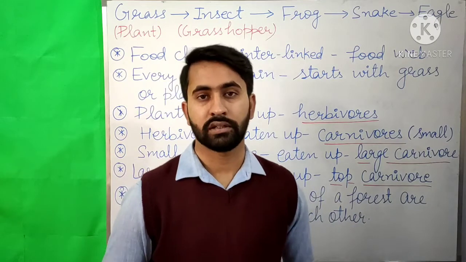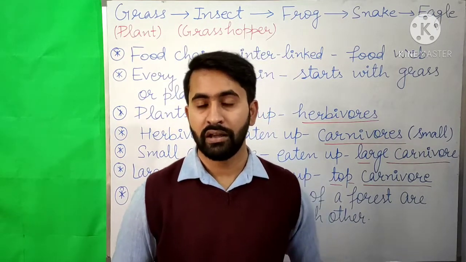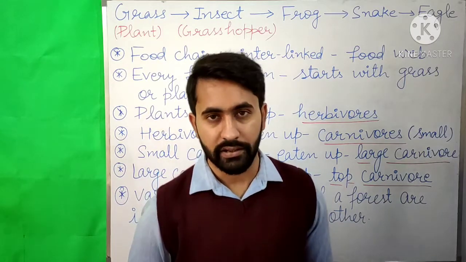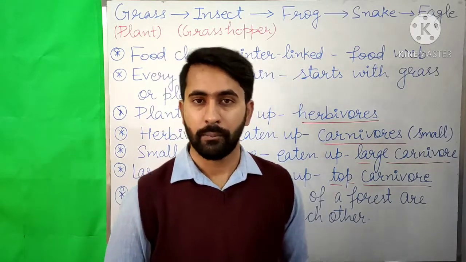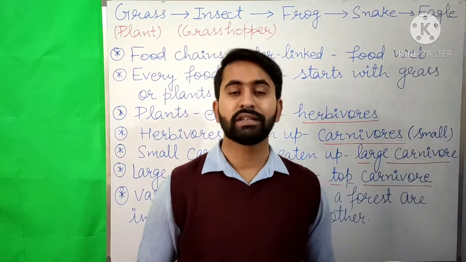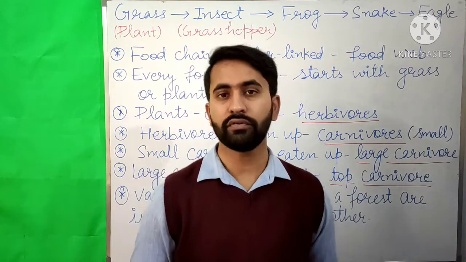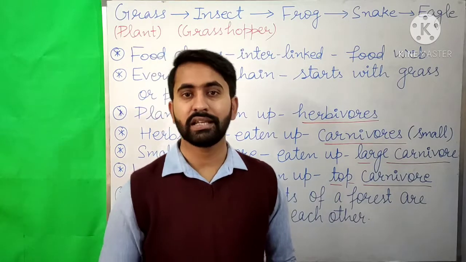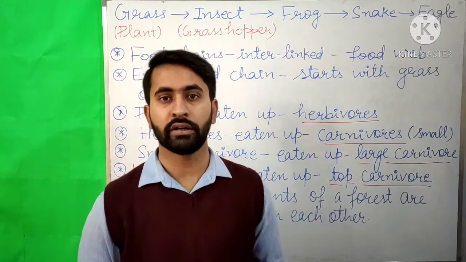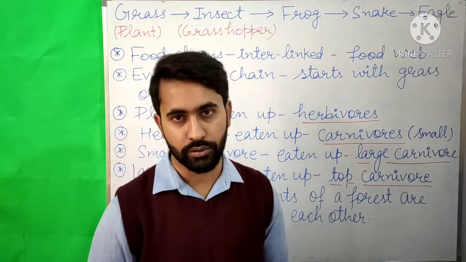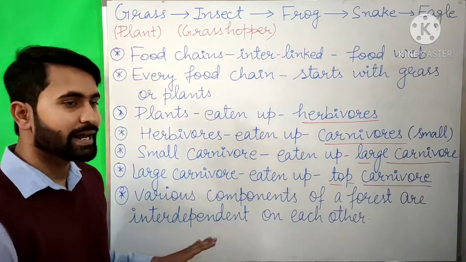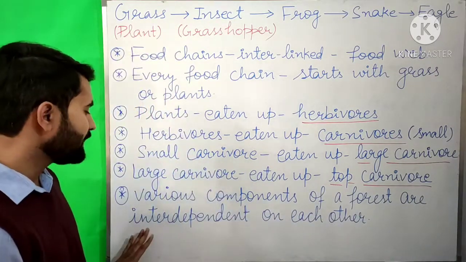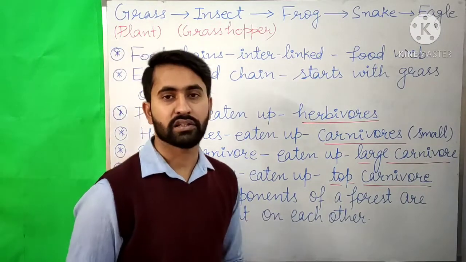Nutrients and water are returned to the soil, whereas carbon dioxide is returned to the air. These nutrients, carbon dioxide and water are reused for the growth of new plants in the forest, and this process keeps on going like an unending process. So we can say that the various components of a forest are interdependent on each other.